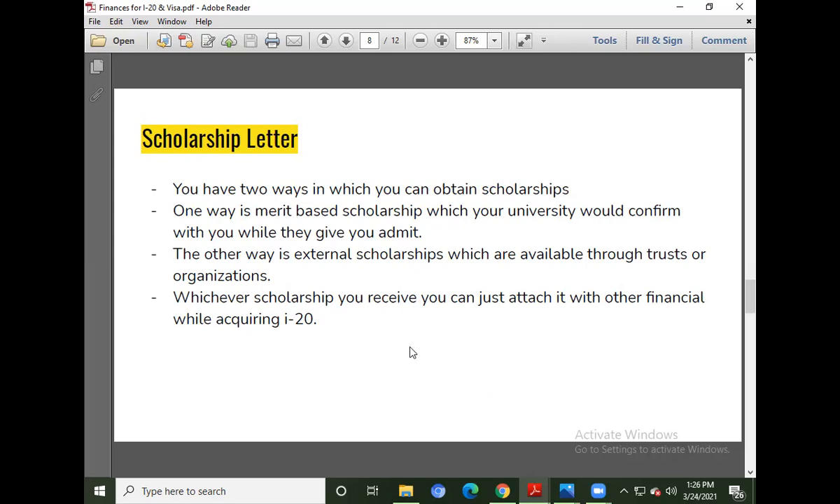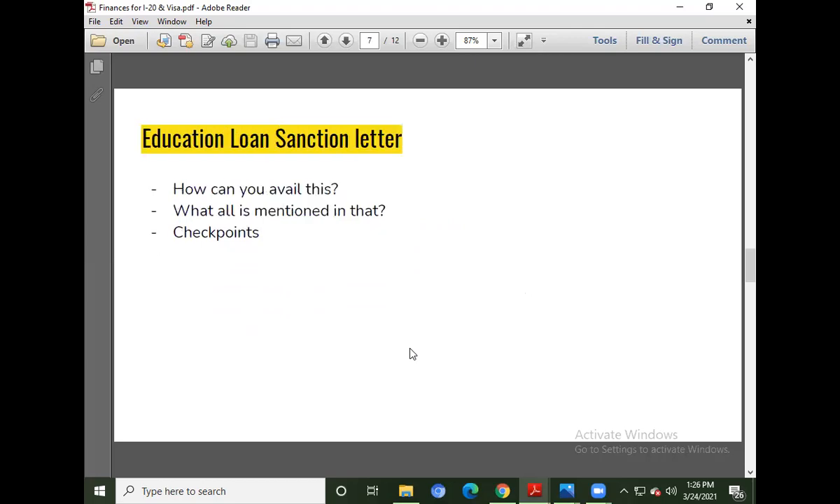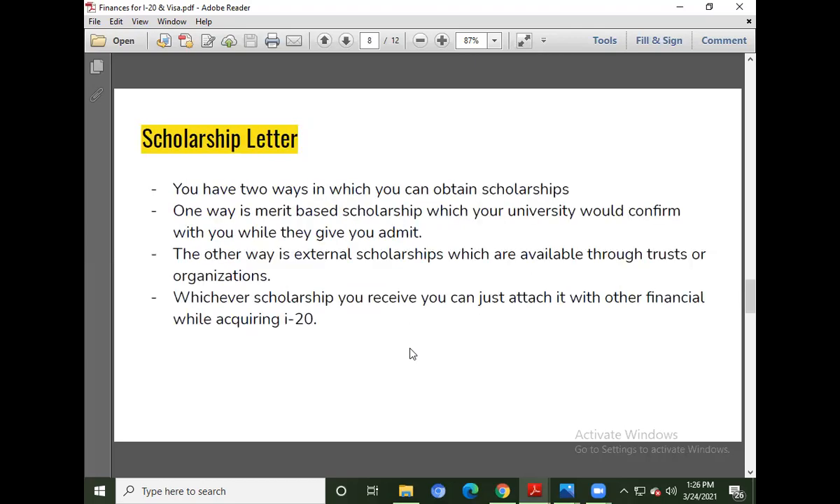So make sure that you have all these three things: your bank certificate, the education loan sanction letter, and the scholarship letter. The valuation of all these three documents should be more than the I-20 amount which is required by the university. Then only the university will be able to give you the I-20 letter.